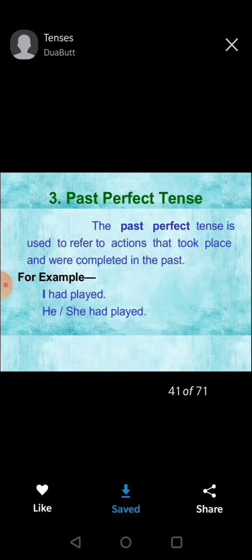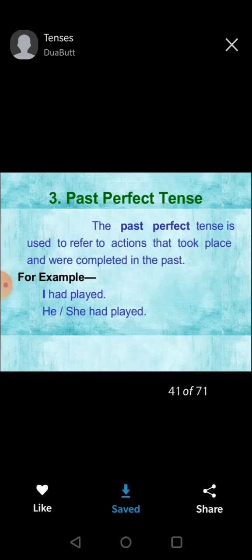Now we have past perfect tense. Generally, past perfect tense is used to refer to actions that took place and were completed in the past. Like in present perfect tense, where we use has and have, here we only use had with first person, second person, and third person, with all.